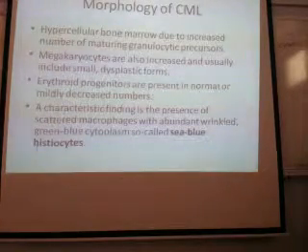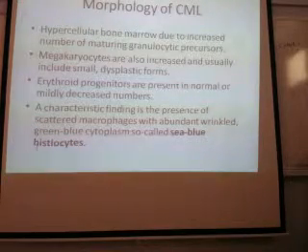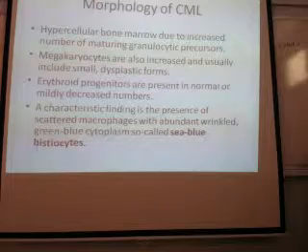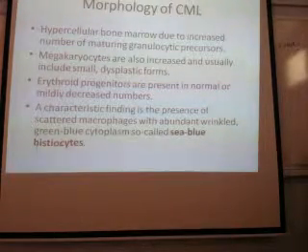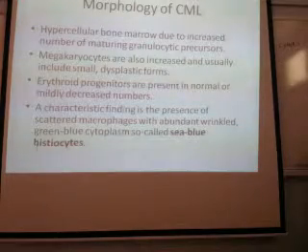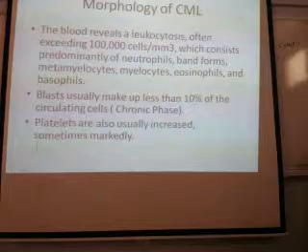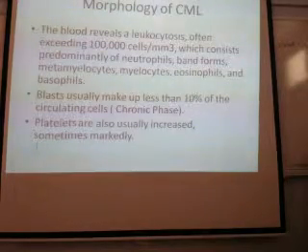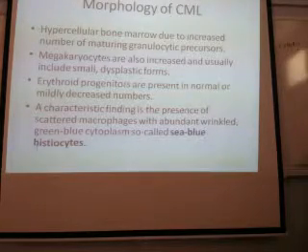Hypercellular marrow, megakaryocyte increase. See, when the white cells are dominating, definitely the red cells will be less. So the erythroid precursors are nothing but RBCs. Those will be less in number. And sea-blue histiocytes. Megakaryocytes are increasing.